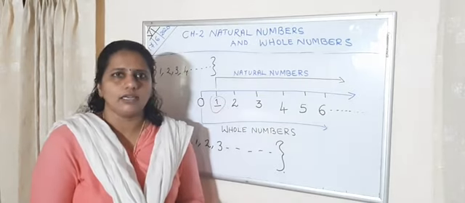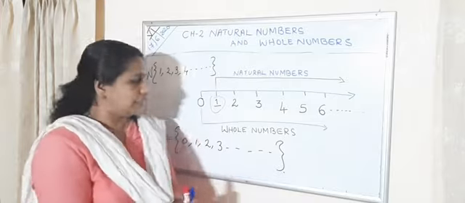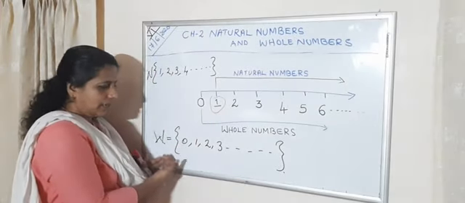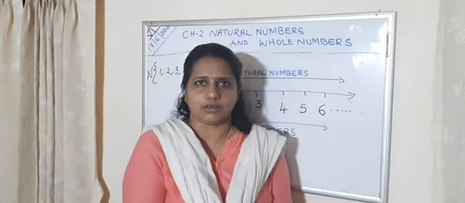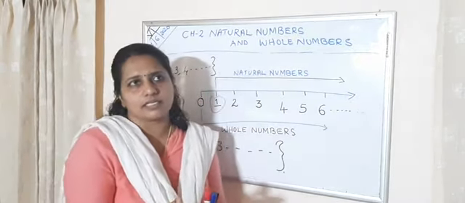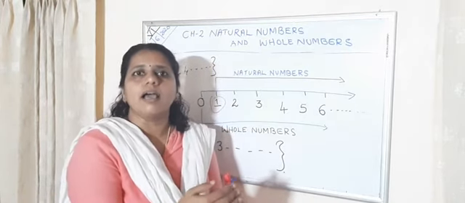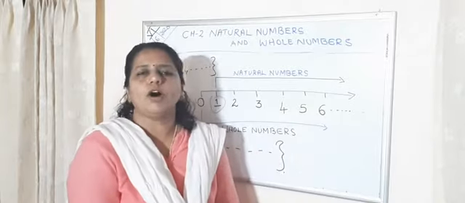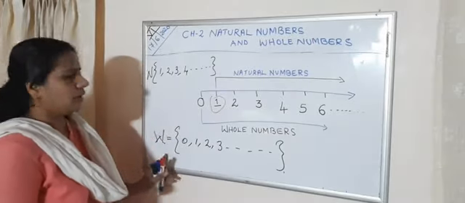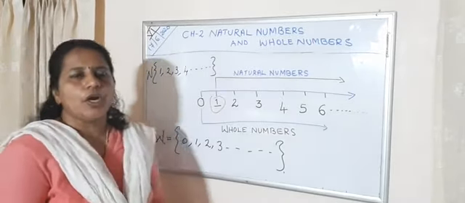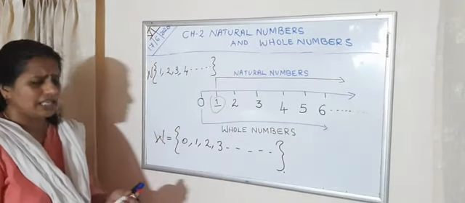Next, the largest natural number. We can't say which is the largest natural number. It is infinite, and in the same way, the largest whole number is also infinite. If we name a biggest number, we can add one more to that number and make it bigger. So we can't say which is the largest natural number or whole number.